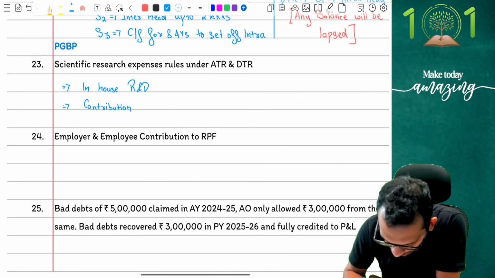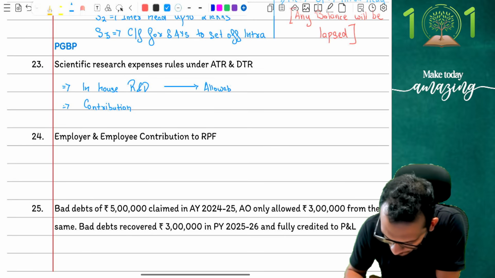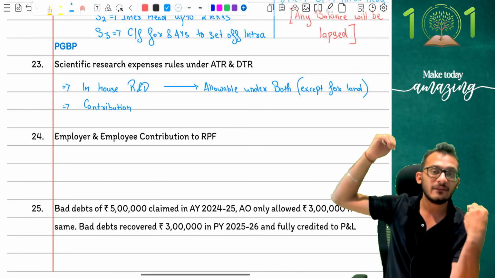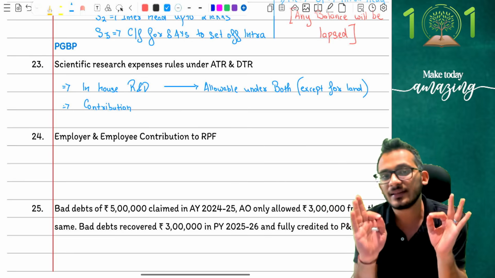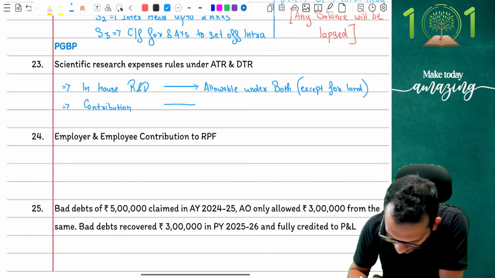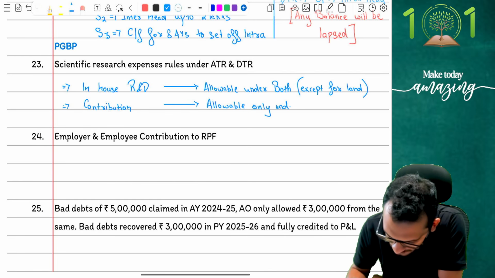Now, income tax says if you're going to have any in-house R&D, it is allowable under both the regimes. It is allowable under both except for land. Yes, if you remember this provision, people, income tax basically comes and says any scientific research expenses incurred will be 100% allowed as expenditure, whether it is revenue or capital, except for land, and this provision is there under both the regimes. However, if you have any kind of contributions, contribution is allowable only under ATR. Yes, so the provisions come and say you can claim it only under ATR. Under DTR this provision is not allowable.